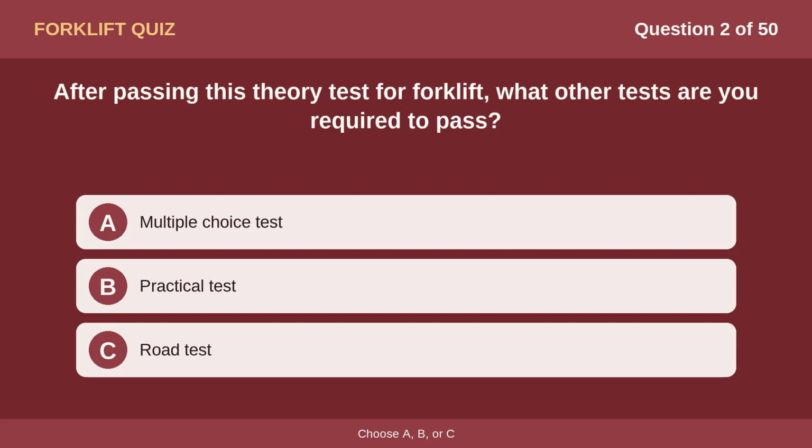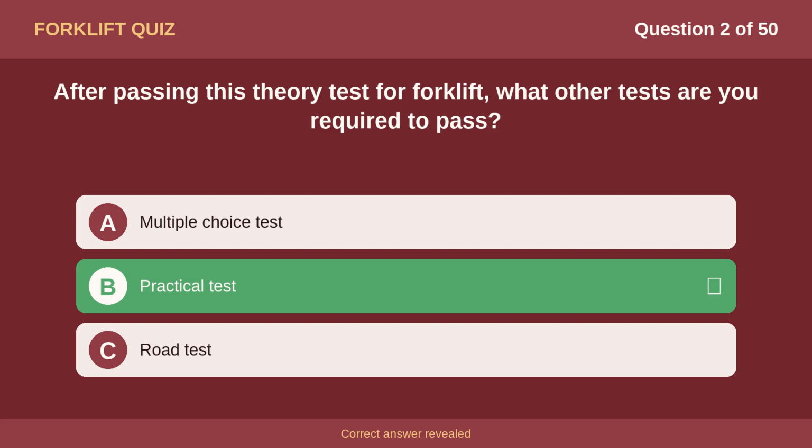Question 2. After passing this theory test for forklift, what other tests are you required to pass? Option A, multiple choice test. Option B, practical test. Option C, road test. The correct answer is B, practical test.